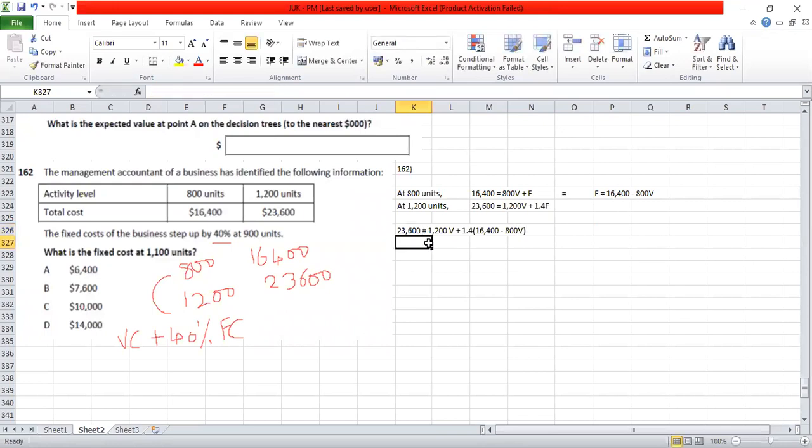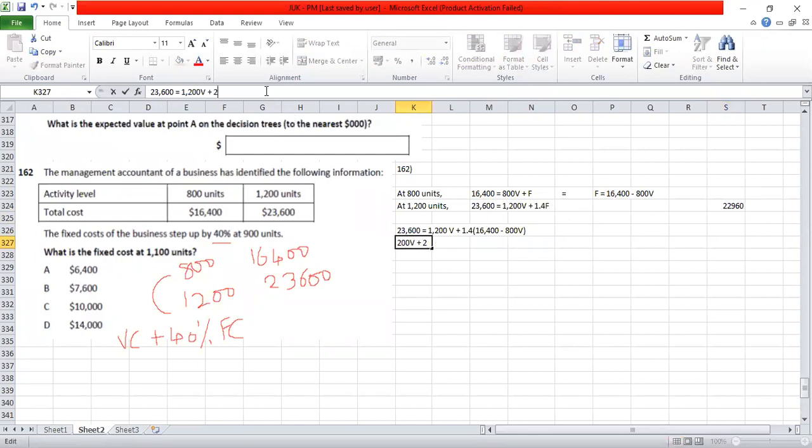Simplify this one. I hope you know how to simplify that. 23,600 is equal to 1,200 V plus, what is 1.4 into 16,400? 22,960.